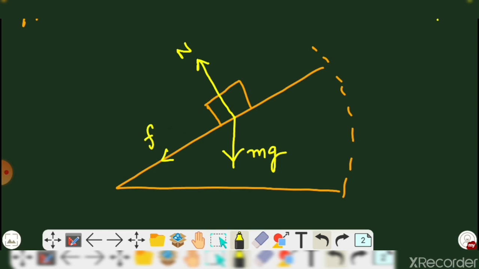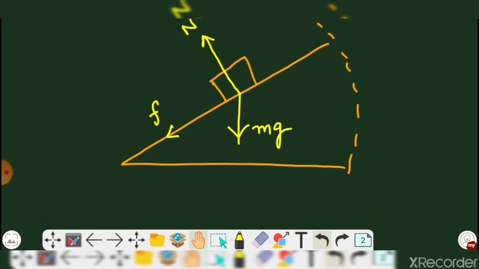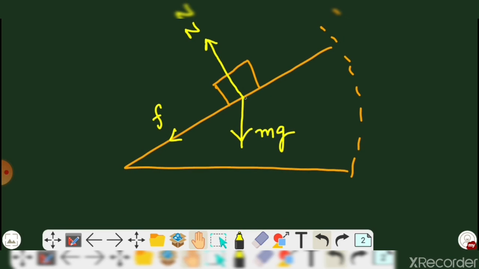Now let us take the components of all the forces. First of all, we consider mg. Here it is 90 degrees, here it is theta, and 90 minus theta, and here theta.